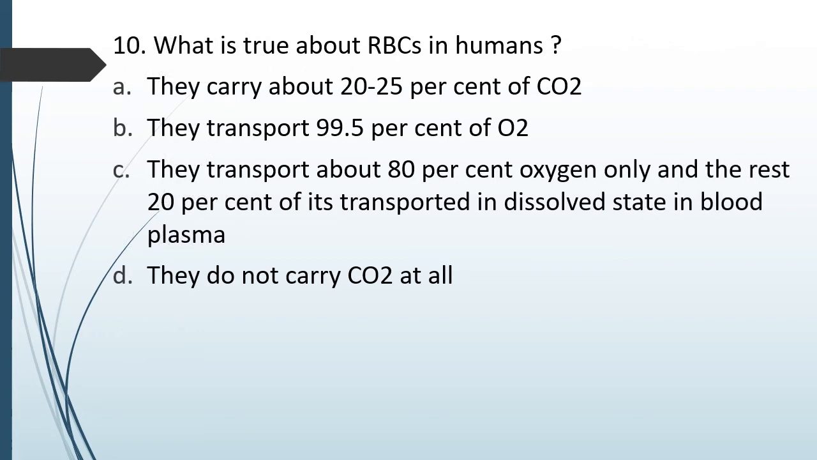Question number 68. What is true about RBC in humans? They carry about 20 to 25% of carbon dioxide, transport 99.5% of oxygen, transport 80% of oxygen only, and the rest 20% is transported in dissolved state in the blood plasma. They do not carry carbon dioxide at all. What is true about RBC? The correct answer is option A. They carry about 20 to 25% of carbon dioxide.